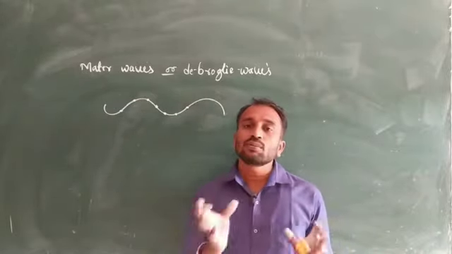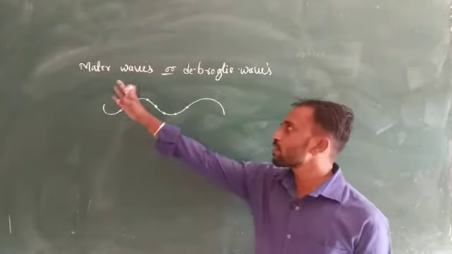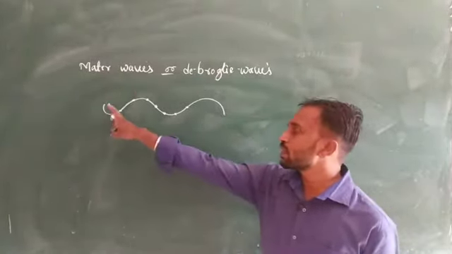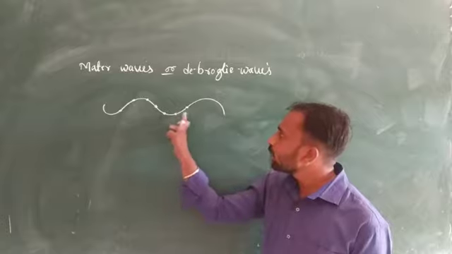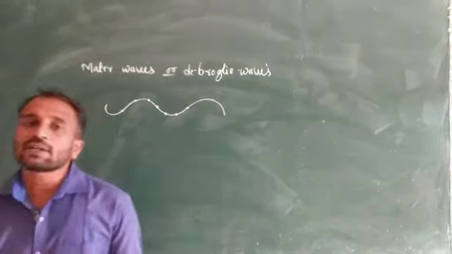These are all moving materials. So de Broglie's waves or matter waves are nothing but the wave associated with a moving material particle.